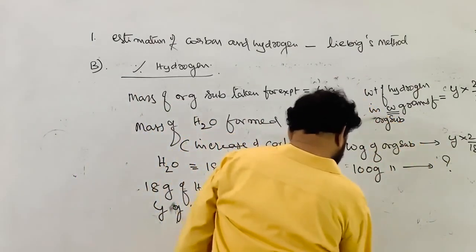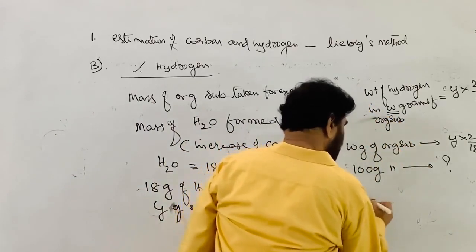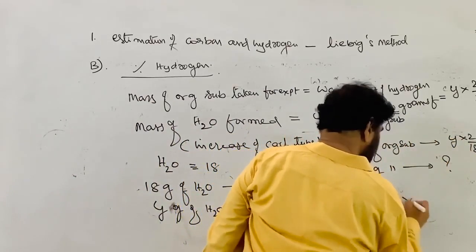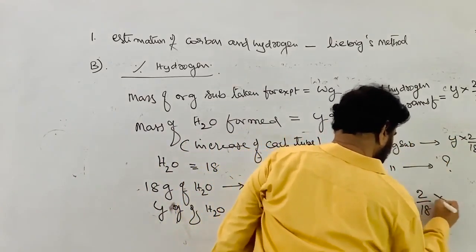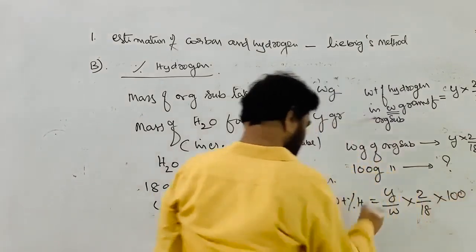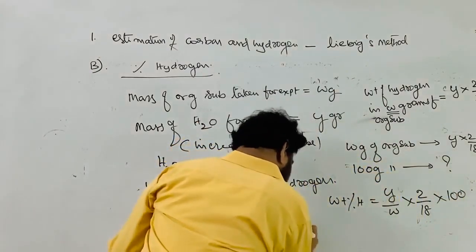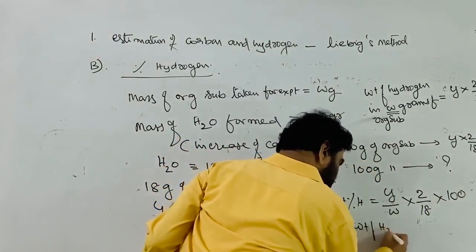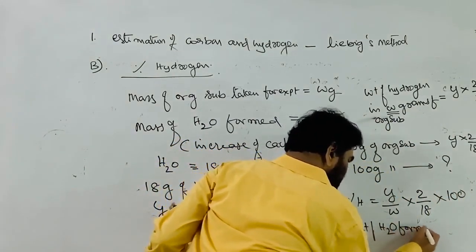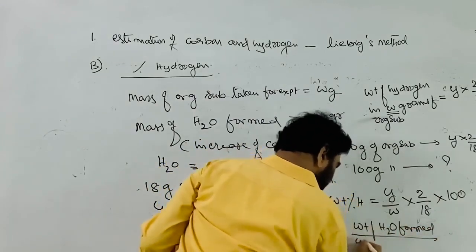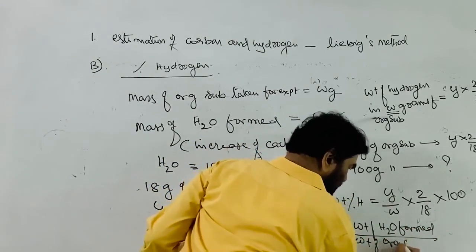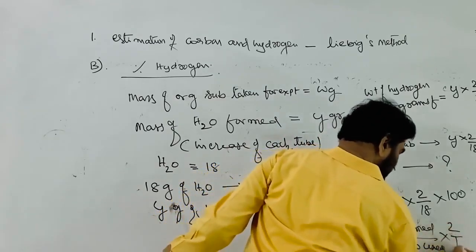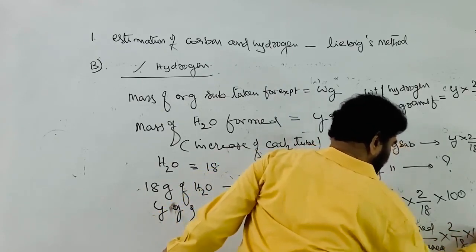The weight percent of hydrogen is equal to Y by W into 2 by 18 into 100, where the weight percentage of hydrogen is equal to the weight of H2O formed in this experiment by the weight of organic substance used for the experiment, into 2 by 18 into 100.